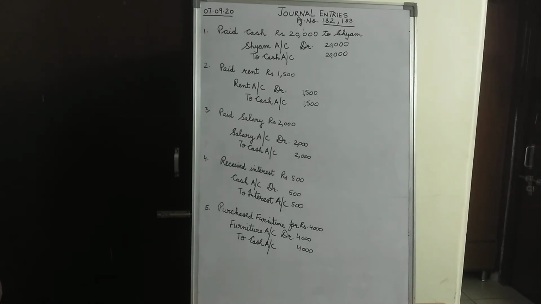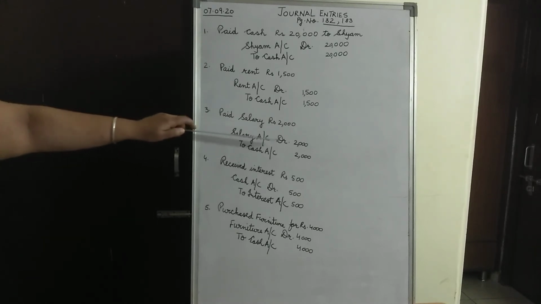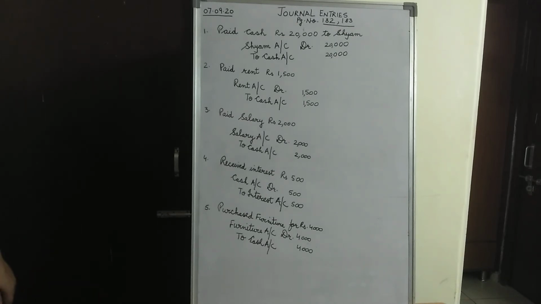So children, the rule of nominal account will be applicable on it. And the rule states that debit all the expenses and credit all the incomes. So look here, only the first rule of nominal account would be applicable, that is salaries account would be debited, it being an expense for the business, with rupees 2000.